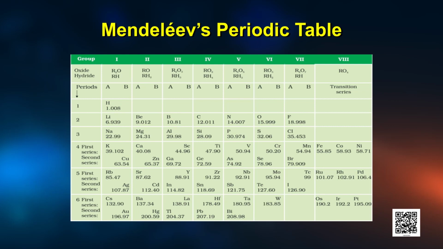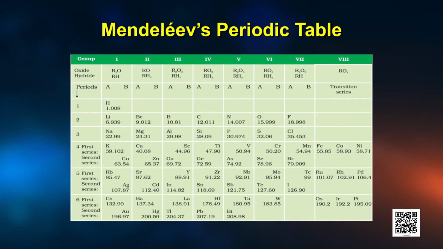Since its properties are similar to elements below it, that is, cobalt has properties similar to rhodium and iridium, which are below it, and nickel has properties similar to palladium and platinum, which are below it. So Mendeleev had to make such exceptions. Can you find more exceptions like this? Have a look at the table. That's right, it's tellurium and iodine.